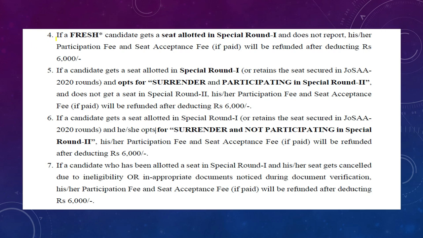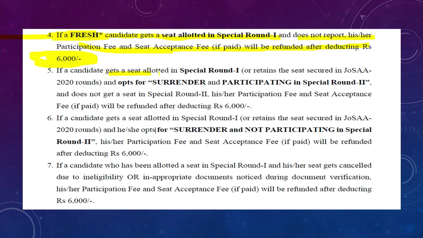So if you see here, these are the rules after allotting the seat in round 1. If a fresh candidate gets a seat allotted in special round 1 and does not report, the seat acceptance fee will be refunded after deducting 6,000 rupees. So if you want to exit the counseling process after round 1, for the fresh allottees, they will deduct 6,000 from the 37,000 which you pay, and the 31,000 amount will be refunded.